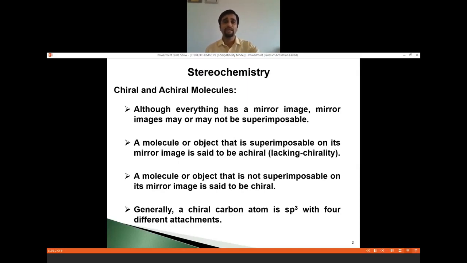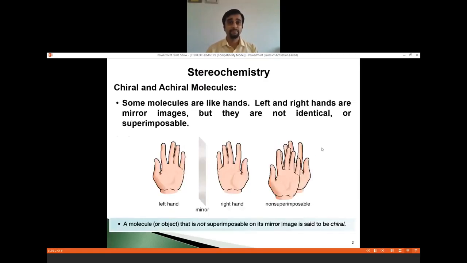In structural aspect, if I say carbon is attached with four different substituents, such compounds are called chiral molecules, chiral structures. That carbon is called a stereocenter. You can say chiral center. Now, when you talk about object aspect, if I talk about our hand, left hand and right hand, they are mirror images of each other. But if you try to superimpose, they are not superimposable on each other. It means these objects are said to be chiral objects.